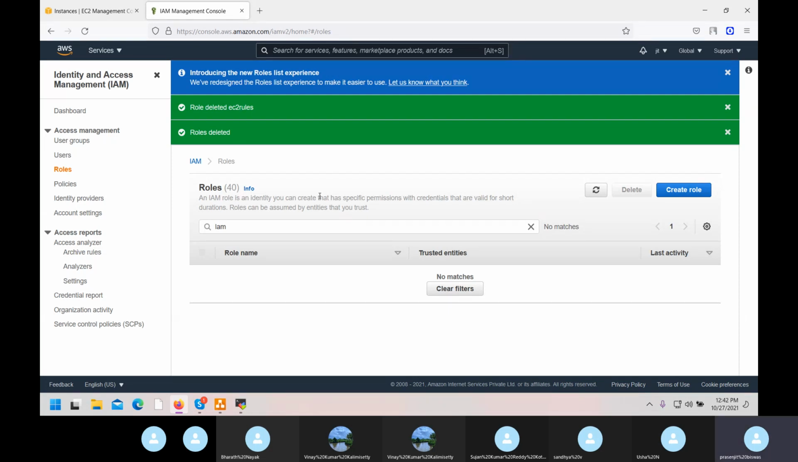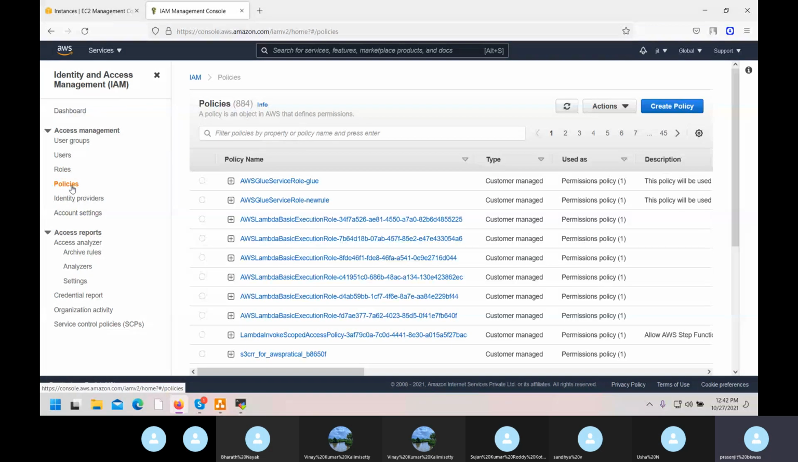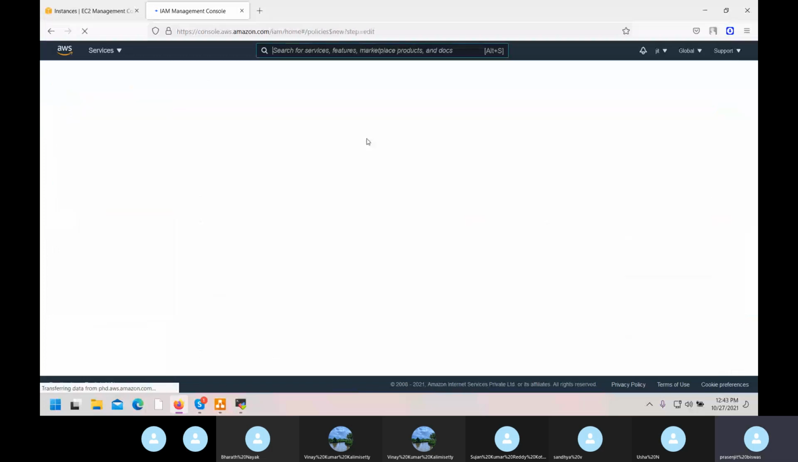So for doing that role, first I have to create a policy. The policy name you should give as per your action. Like my action is start and stop, so give that name, easy to understand. Or you can give any name, it's up to you. Create policy. First policy, then role.